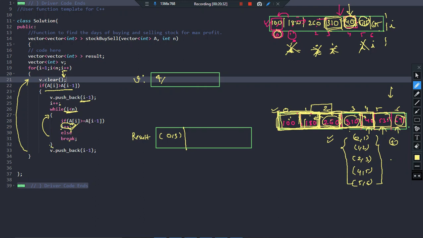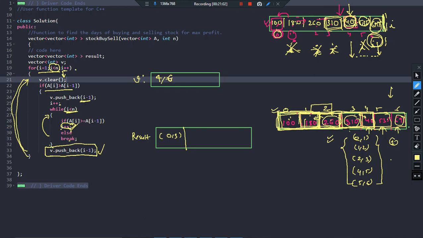It will come outside, and I will do v dot pushback I minus 1. So what is I minus 1? Nothing but this value. This index, 6th day. So 6th day index will be pushed here. Because you see, I purchased it on the 4th day, and I deferred it till I am getting the maximum profit. So I already have reached out the last day. So I will be selling it today itself, right? So 6th day I have pushed it here. Again you will come back here and you will see that your I has already reached the last point. So no longer executing this, come out of the loop.